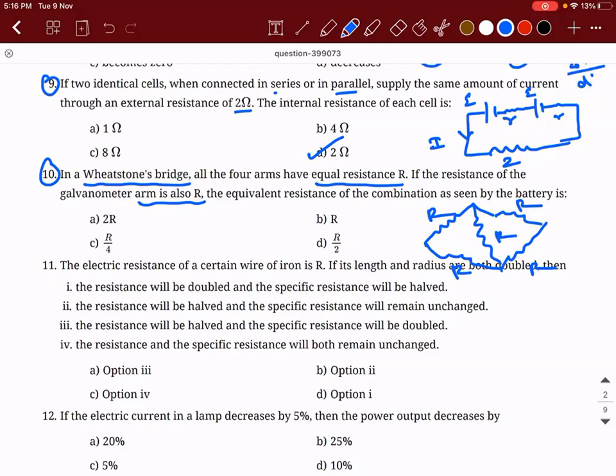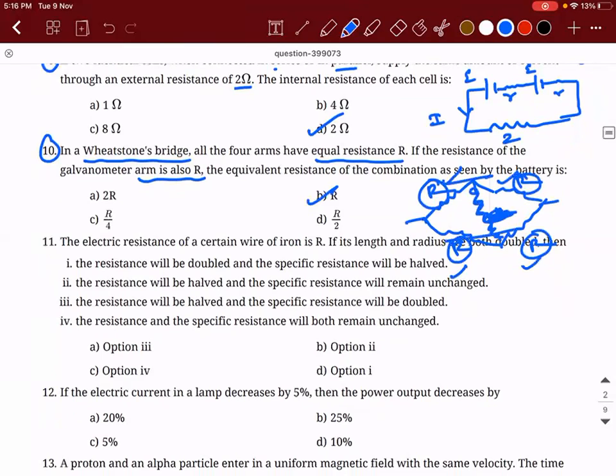So what will happen? It's balanced. So P by Q is equal to R by S. So since it is balanced, this galvanometer will become ineffective. R and R are in series. This R and R are in series. So 2R and 2R, they both are in parallel. Answer will be R.